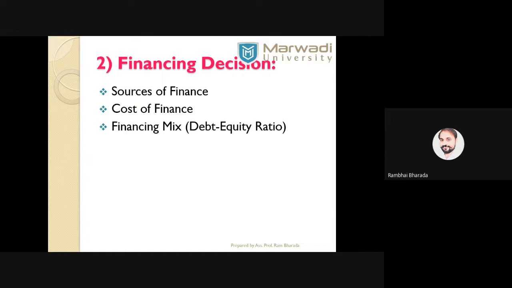And third one, financing means mix: debt equity ratio, 50% debt, 50% equity, 60% equity, 40% debt. That is again part of financing decisions. So in financing decision, we have three criteria: sources of finance, cost of finance, and financing mix.